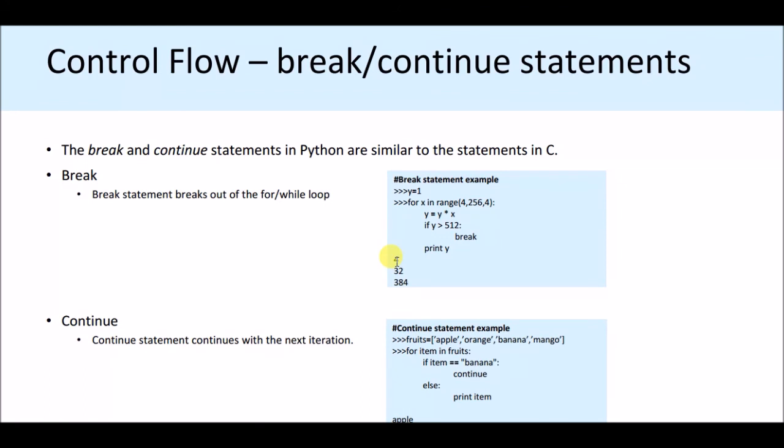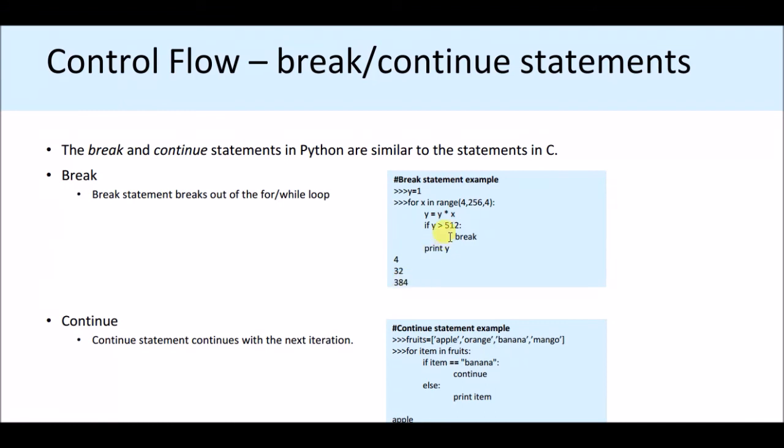Now y is 4 and x becomes 8, so y = 4 into 8, so 32. y is less than 512, so break is not executed, then print y means 32 is printed. Then 384 is printed.